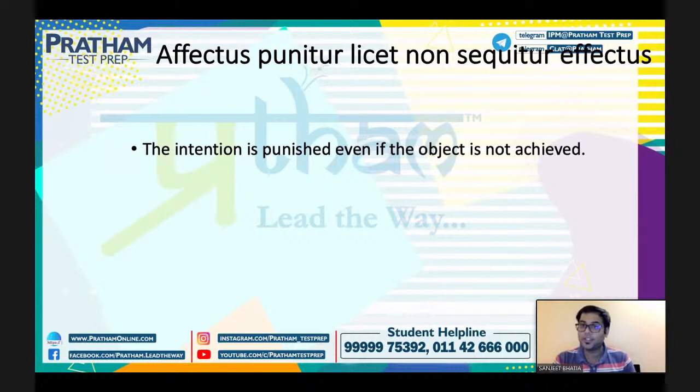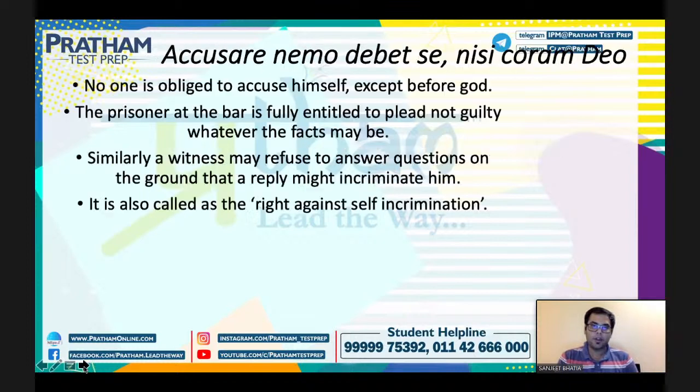सो योर इंटेंशन ऑफ हर्टिंग द पर्सन विल बी पनिश्ड, इवन योर ऑब्जेक्ट ऑफ टेकिंग अवे द मनी वाज नॉट achieved in this case, right. So you have to understand that the intention can be punished even if the object is not achieved, right. So that is something that is really really important in this case. Okay, very easy legal maxims that I've taught you for today.